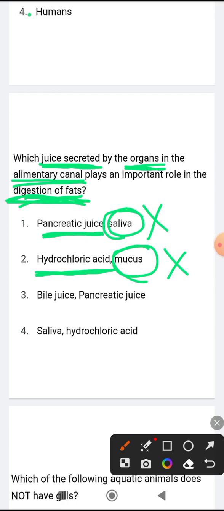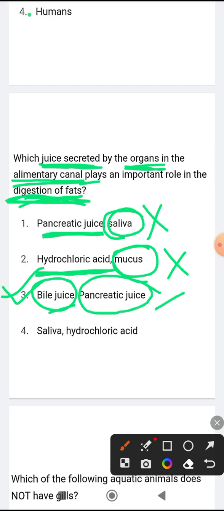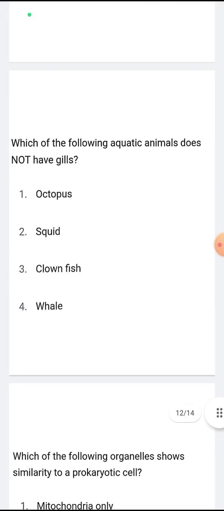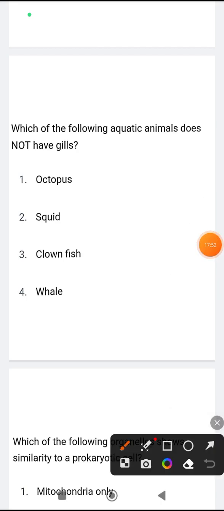The third option is bile juice and pancreatic juice. Yes, this is the correct option. Look, bile juice is secreted by which one? It is secreted by the liver. So this is secreted in the alimentary canal and also helps in digestion of fats. Also the pancreatic juice is secreted by whom? The pancreas. So option number 3 is the correct option. Saliva and hydrochloric acid, this is also the wrong option. Now moving to the next question. If you people have any doubt, please do ask.